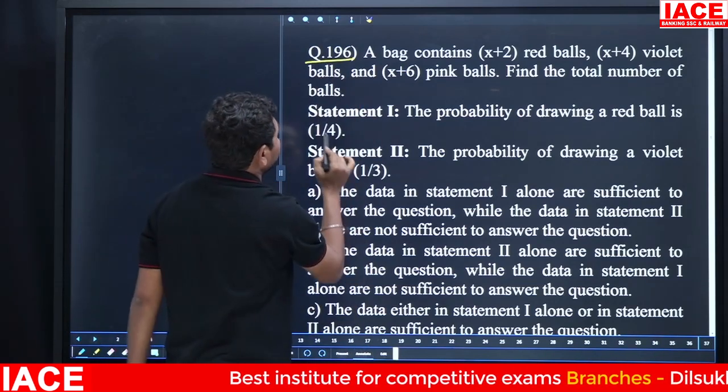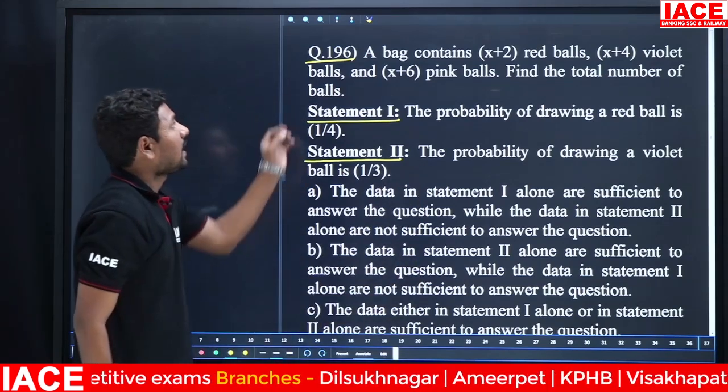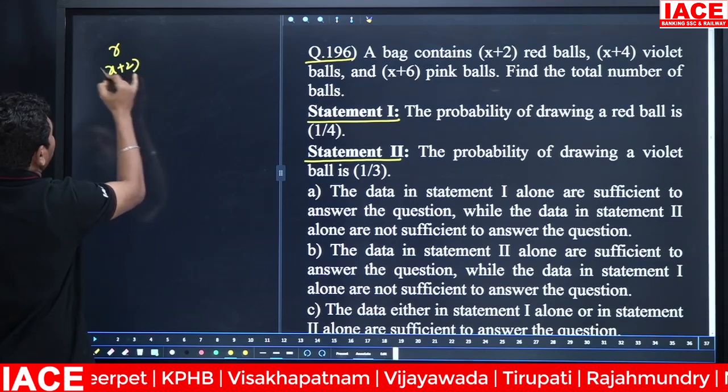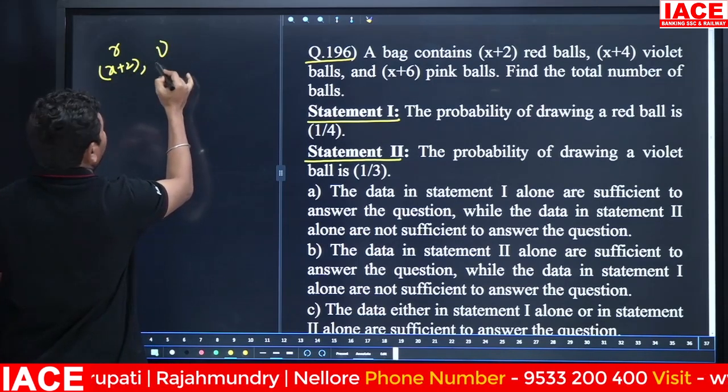Next, question 196, with statement 1 and statement 2. It is also a statement based question. A bag contains red balls. Red balls are x plus 2, and next, violet balls are x plus 4.